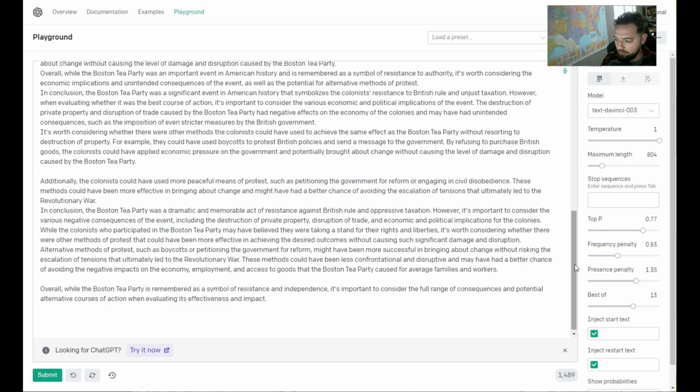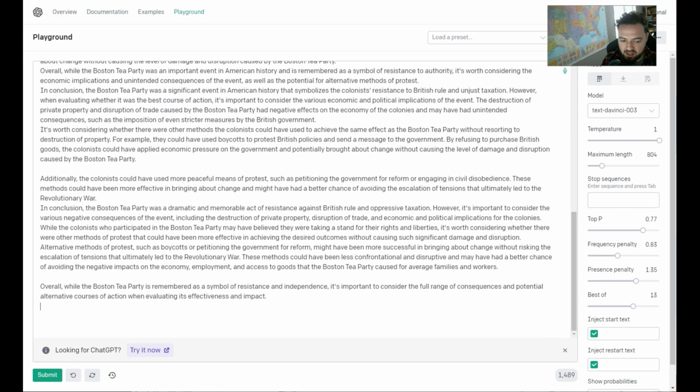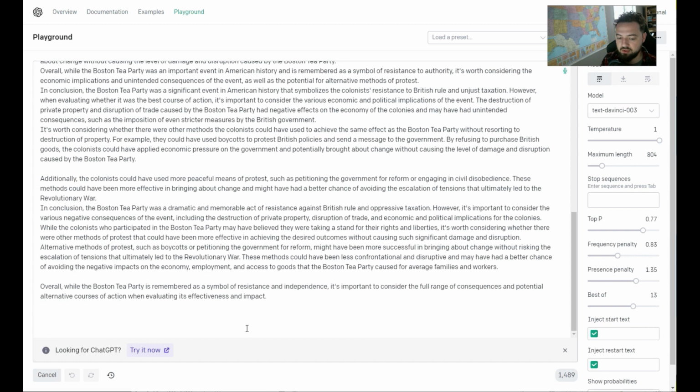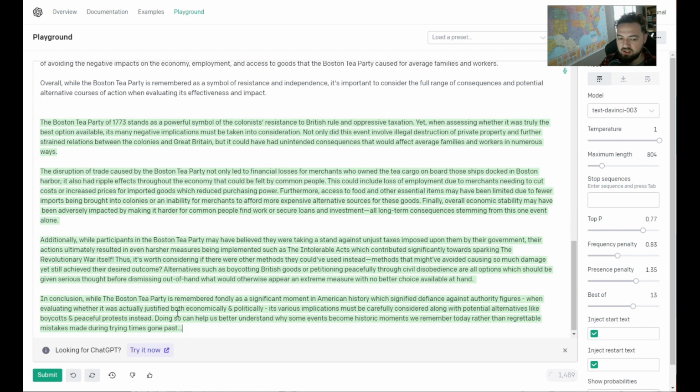So I'm copying and pasting the entire survey into OpenAI Playground, and we are going to say, for the initial prompt, can you rewrite this entire essay with stronger and more dynamic wording? Keep the word count the same, or higher. So let's see what it outputs here. Hopeful that it's going to come with just a different version and structure of pretty much the same set of ideas.